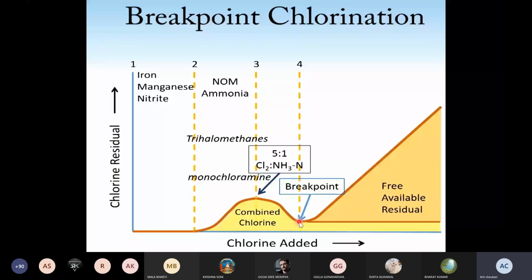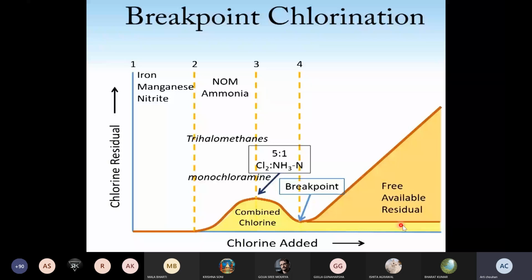And if further chlorine is added to the system, that chlorine will remain as free chlorine or residual chlorine. So you will see the graph like this, because after that point the chlorine you add will remain as free chlorine in the water. And you know the free chlorine is the concentration of chlorine, HOCl and OCl negative.